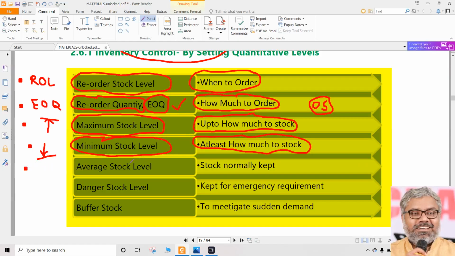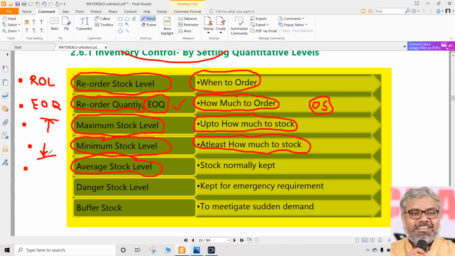Of course, as an indicative thing, we can have an average stock level. Once again, is it going to be exactly the stock at the godown all the time? No. But on an average, how much? Just indicative. Minimum and maximum are not indicative. Minimum and maximum are proper control mechanisms. Maximum means maximum. No way the stock in the godown can exceed this. Minimum means minimum. No way the stock in the godown can go below this.